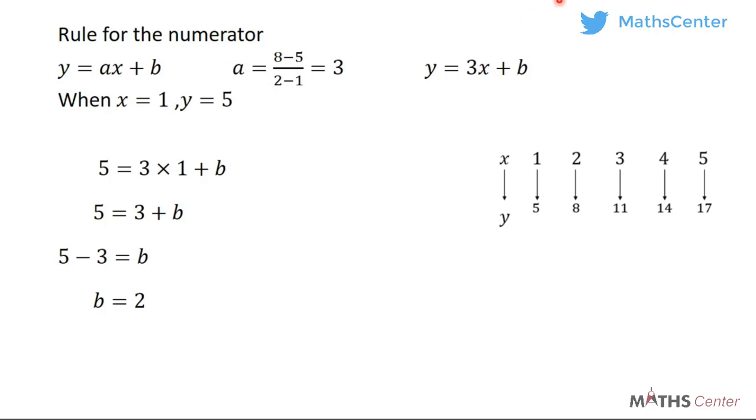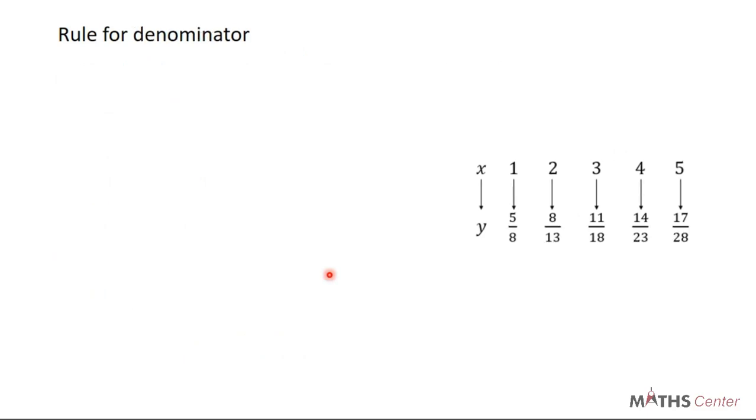So we have now found b, so we can replace b with 2. So for the numerator, the rule is y is equal to 3x plus 2. Now we are done with the numerator. Remember, we said that the denominators also follow a linear mapping, so we need to find the rule for the denominators too. This time, because we are finding it for the denominators, we are going to assume that the numerators are not there. So this is the mapping that we are dealing with now.